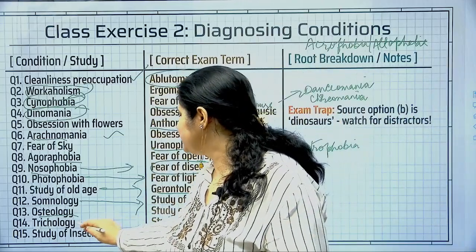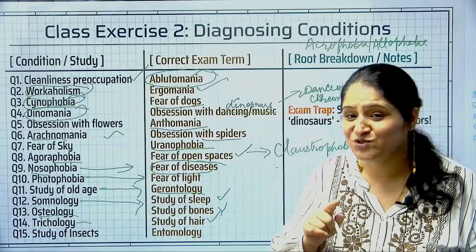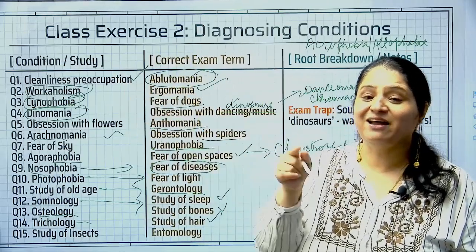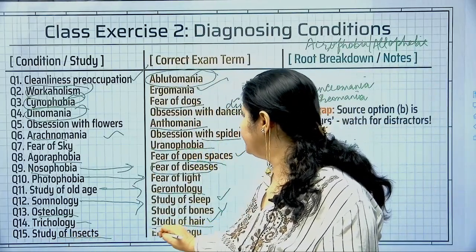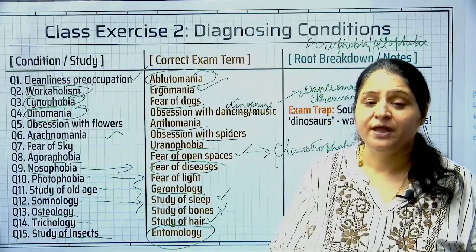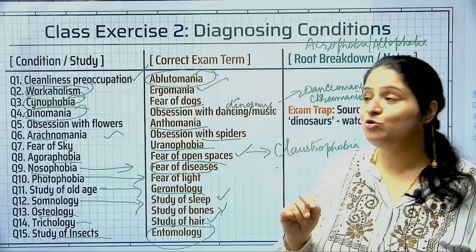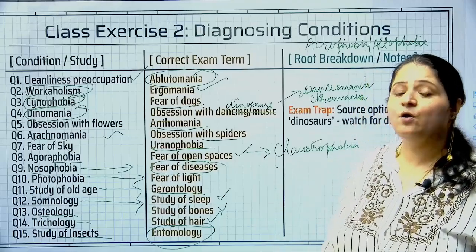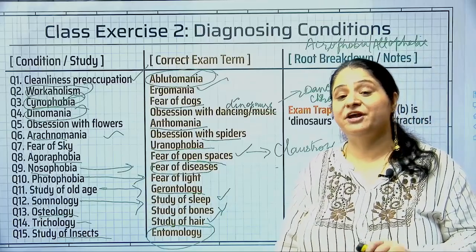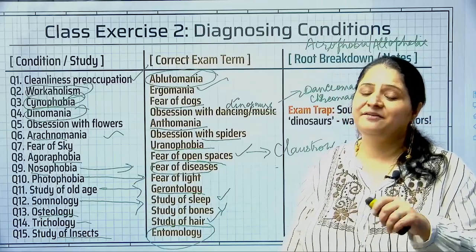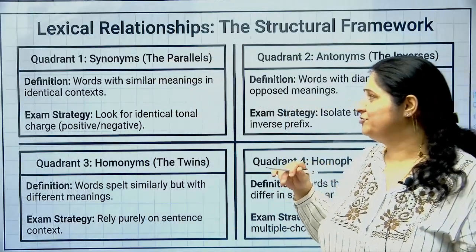All right, tricho has something to do with hair. So study of hair is called trichology. Dendro was trees, tricho is hair. Okay, remember all these things. Study of insects. We just related the word entomo to insects. Entomo is related to insects. So study of insects is called entomology. Is that clear, students? This is how breaking the word into its root words will help me out, and if I remember what is mania, what is phobia, I definitely would come up with so many words together for my retention for a longer period of time.